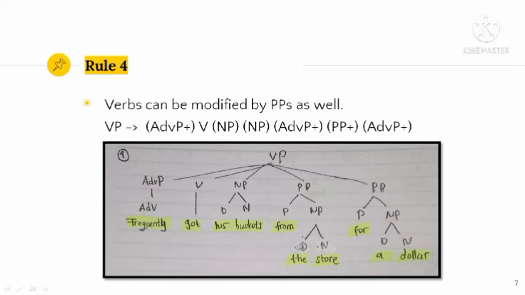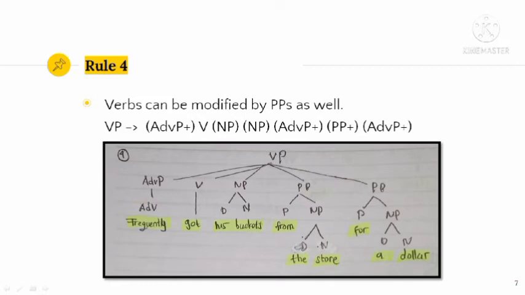And then the next category is the noun phrase, because we know that the verb here is transitive, so we need to write the noun phrase. The noun phrase here is divided into two, namely determiner and noun. His as determiner and package as the noun. And then we have the prepositional phrase. This prepositional phrase is divided into two again, namely preposition and noun phrase. The preposition in this phrase is from, so we write the word from under the P. And then for the noun phrase, we divide it again into two, namely determiner and noun.